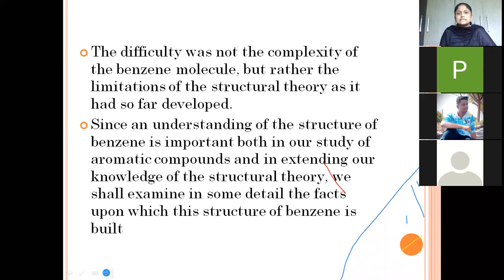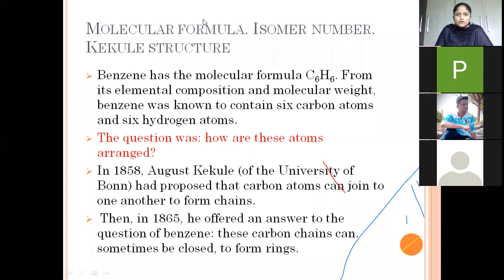Now, what are those detailed facts about the structure of benzene? We are going to study the molecular formula, the isomer number for benzene, and a very clever scientist, Kekulé, who has given the structure of benzene. How he derived the structure, that history we are going to study in forthcoming slides. Benzene has a molecular formula, we know, that is C6H6.